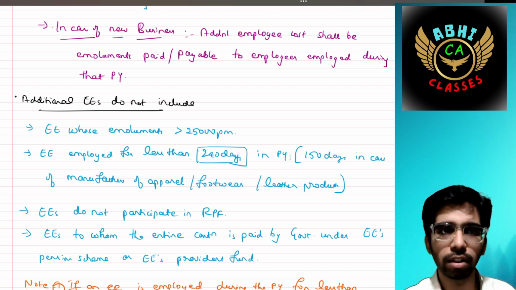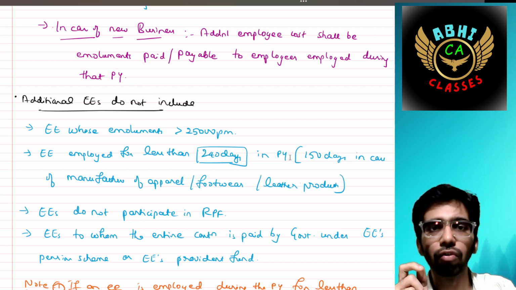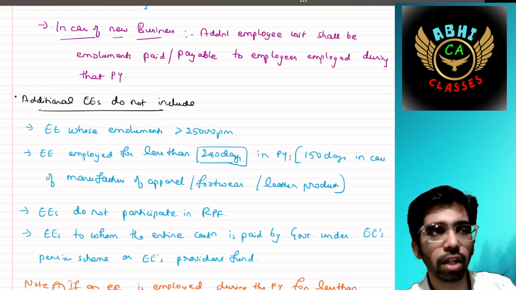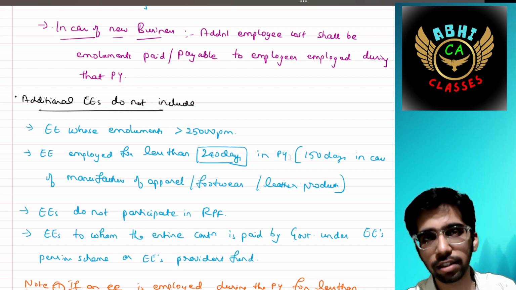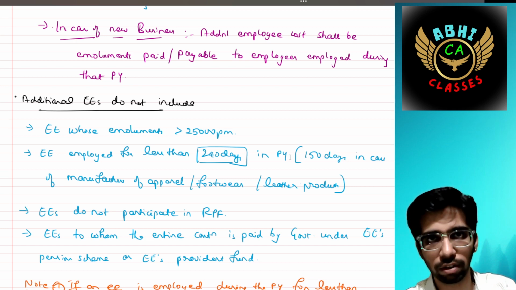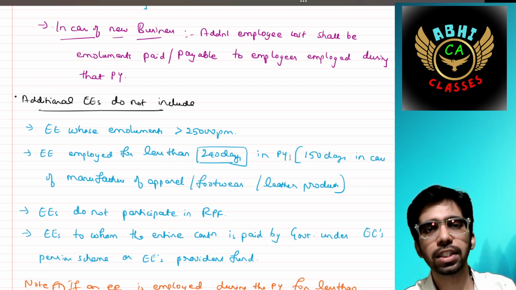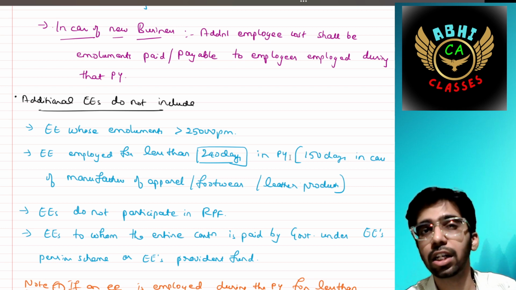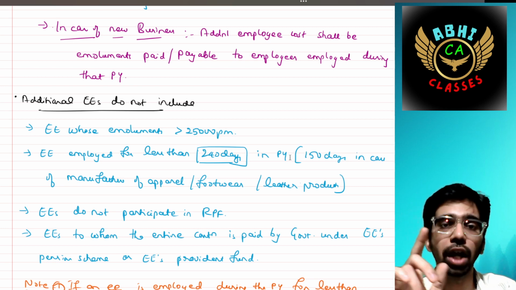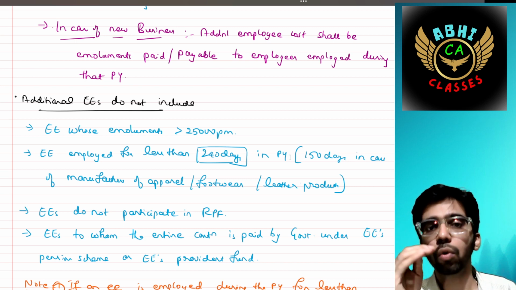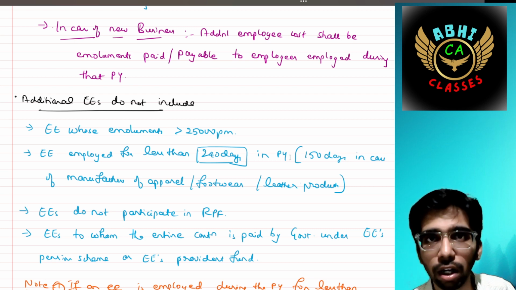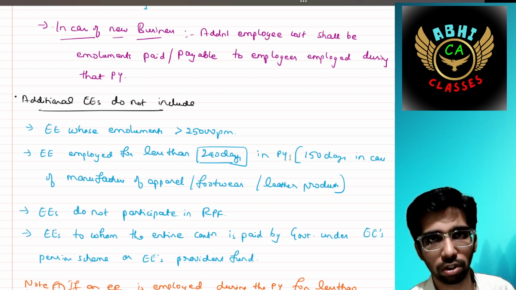Then employees employed for less than 240 days in a previous year. If I have hired some employees within the previous year and they are employed for less than 240 days, it should be more than 240 days. If it is less than 240 days in a previous year, then I will not get the deduction under section 80JJAA. That days will come down to 150 days in case of manufacturing of apparel, footwear, or leather products.